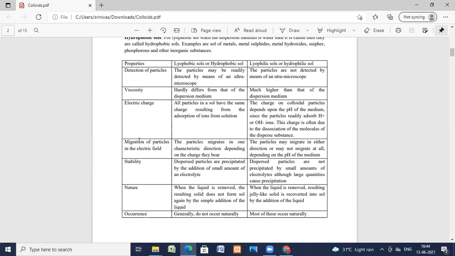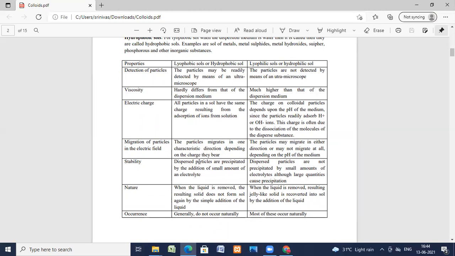Now we'll see the migration of particles in the pure colloids. How they react, how they migrate with respect to the electrical field. The particle migrates in one characteristic direction depending upon the charge that they have. The particles may migrate in either direction and may not migrate at all, depending on the pH of the medium.